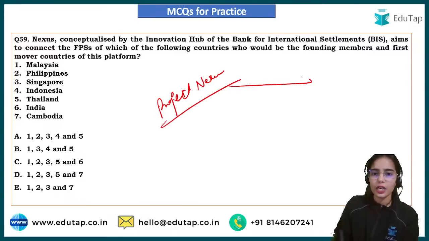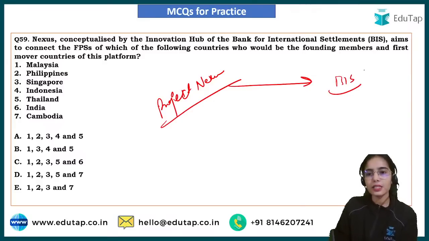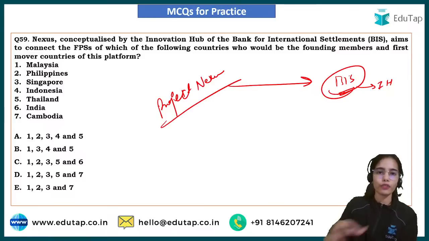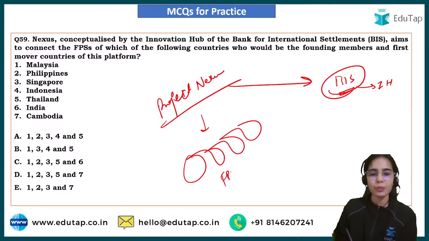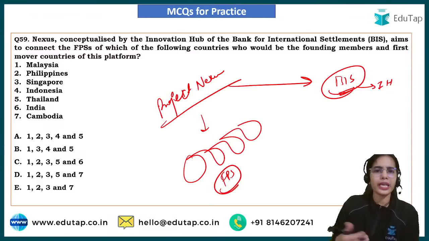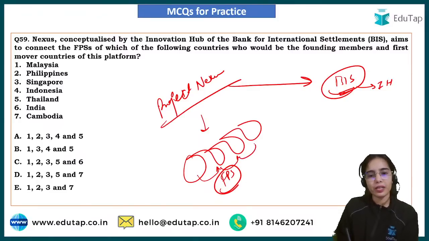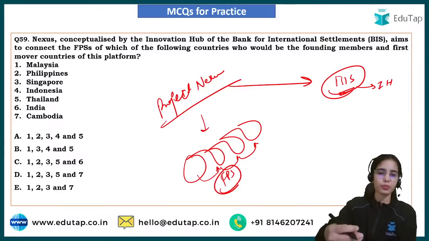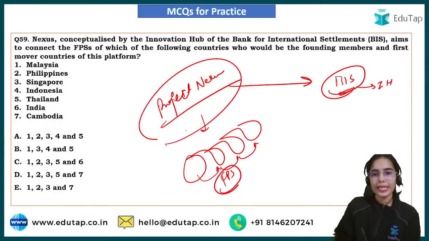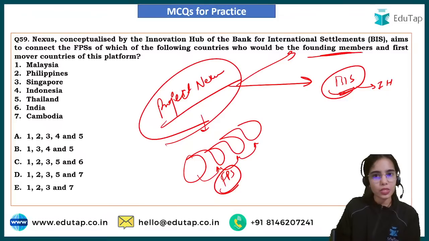So this is conceptualized by the BIS, the Bank for International Settlements Innovation Hub, that is a banker of the central banks, we can say. So this Project Nexus wants to connect the fast payment systems, the immediate payment systems like the UPI of India, in a multilateral manner for retail payments, person to merchant and person to person payments. So who are the founding members of Project Nexus, the first mover countries?